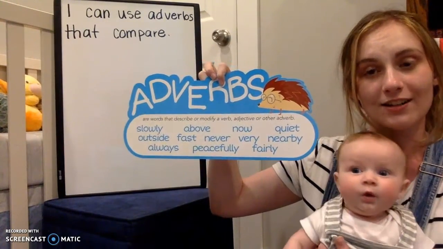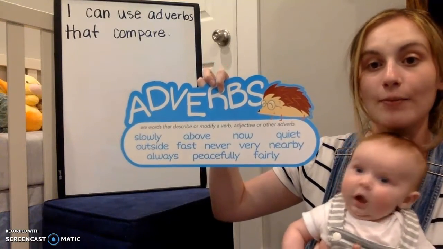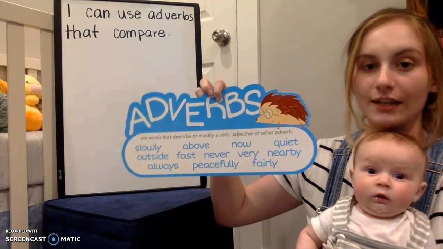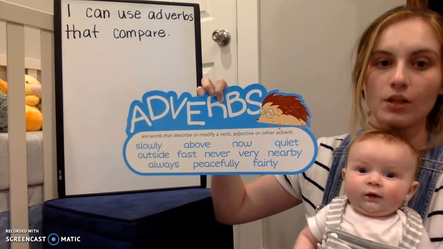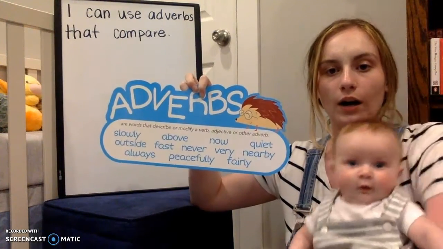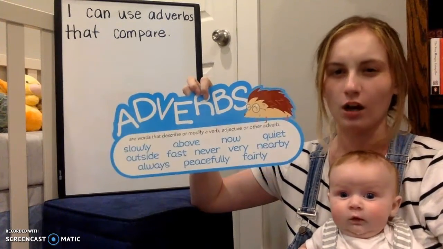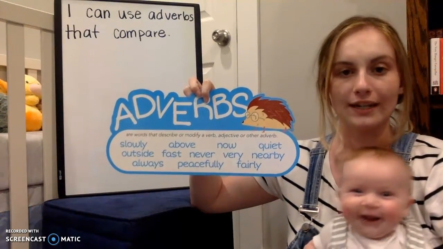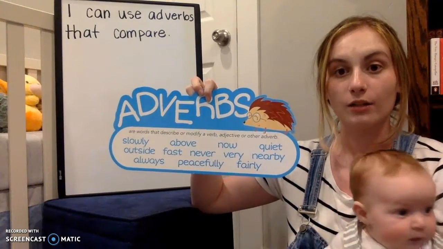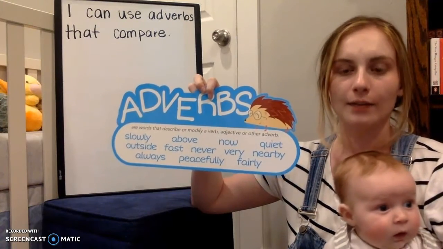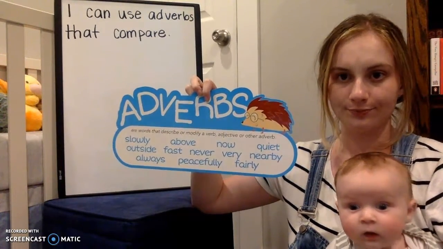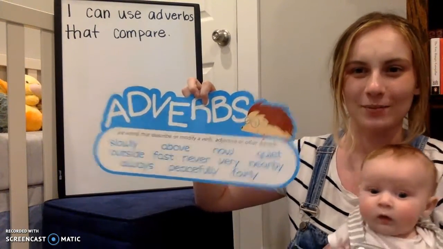So adverbs, let's remind ourselves what they are. These are words that describe or modify, which just means change, a verb, an adjective, or another adverb. Adverbs are words that usually end in ly or y, typically. Not all the time though. So words like slowly, above, now, quiet. If you can see, slowly, I could run slowly, right? I'm describing how I ran. I'm describing a verb. So these are words that describe verbs. That's all an adverb is. All right, let's keep going.